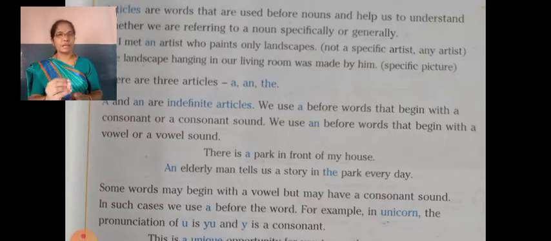An elderly man tells us a story in the park every day. The word starts with the letter E, which is a vowel, so we use the article an before the word elderly.